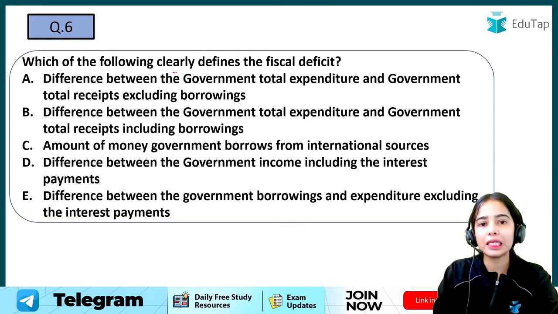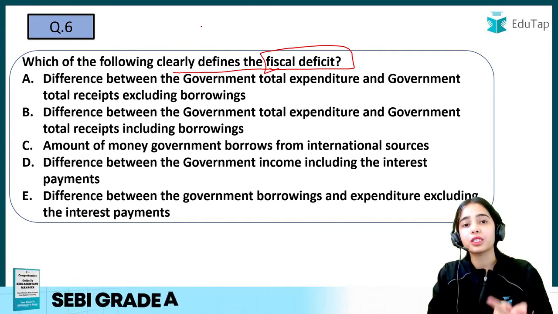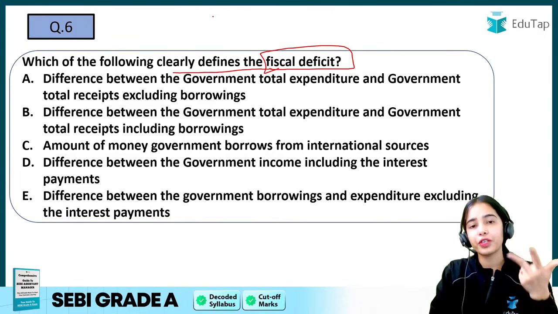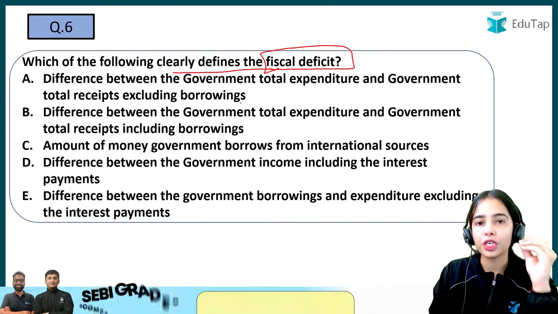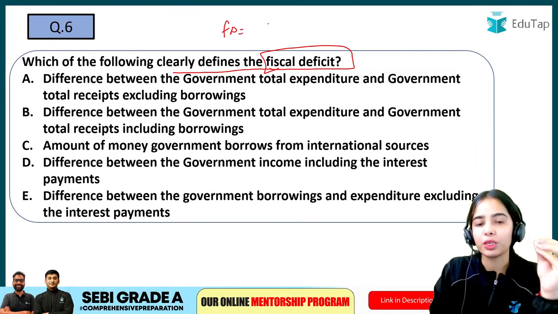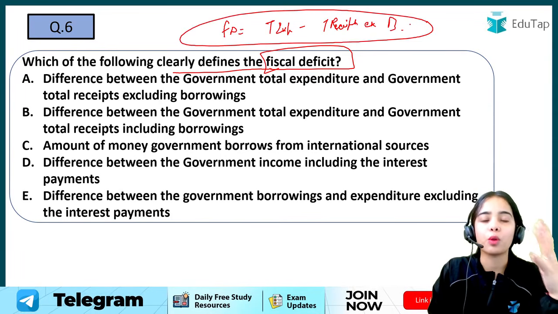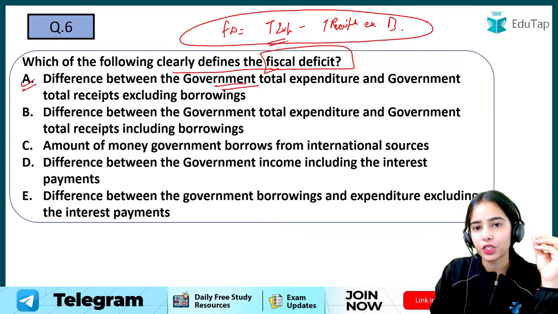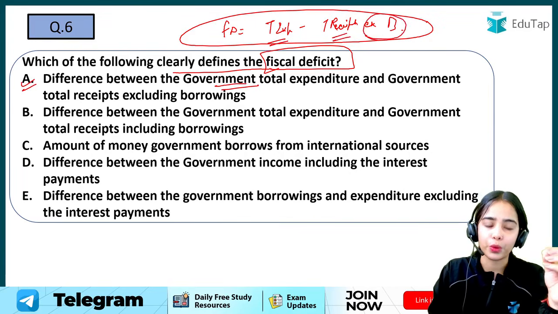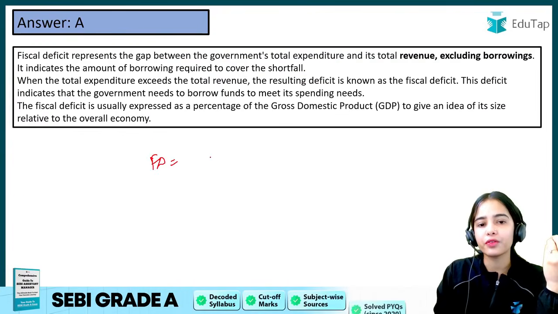Now, which of the following clearly defines the fiscal deficit? I hope you remember the formulas of the deficits: the revenue deficit, the fiscal deficit, the effective revenue deficit, and the primary deficit. These are the important deficits for which the formula should be clear. The fiscal deficit formula is total expenditure minus total receipts excluding borrowings. Fiscal deficit shows the difference between the government's total expenditure and the total receipts excluding borrowing. Okay, so A is the right answer here.